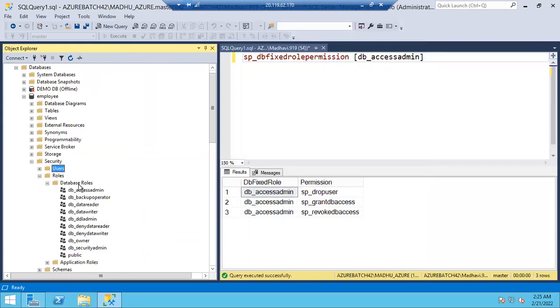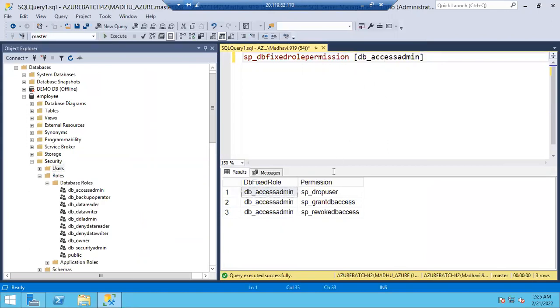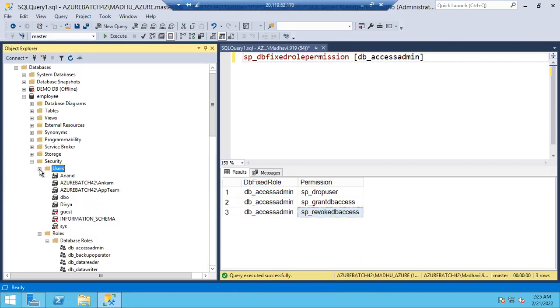Existing database roles. Okay, chalo. What can access admin do? Access admin can drop the users. He can grant database level access. He can revoke DB access, guys. A member of access admin can drop other users. If Anand is an access admin, Anand can drop other users. Anand can grant DB access. He can remove granted DB access, guys. He can revoke the DB access.